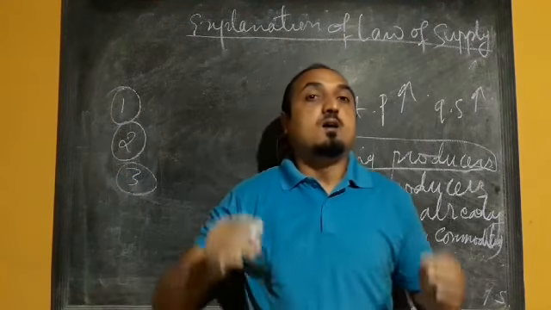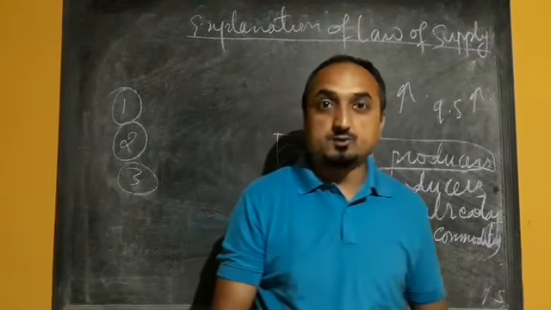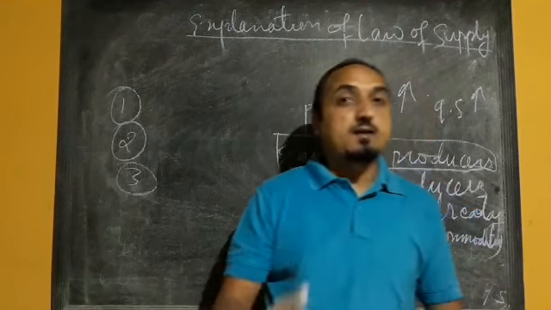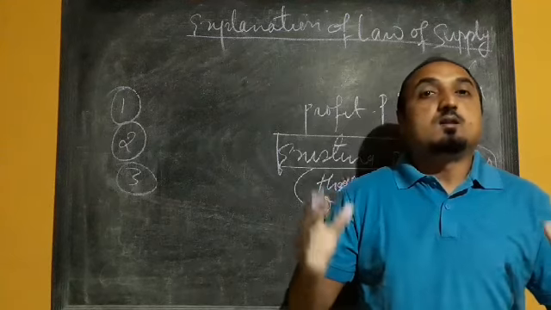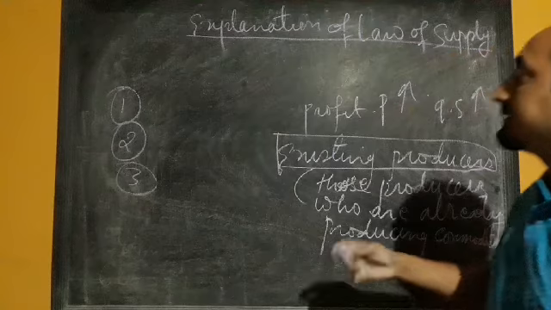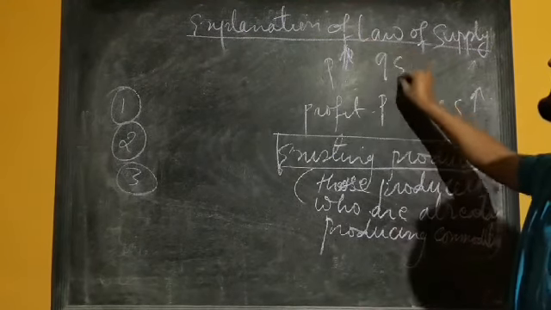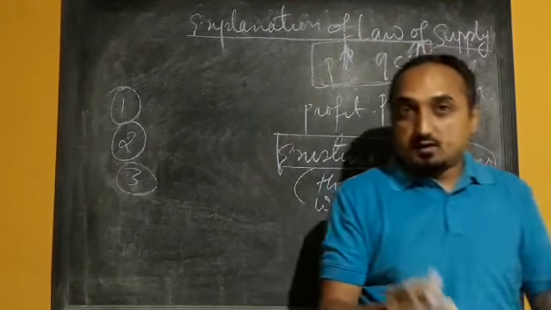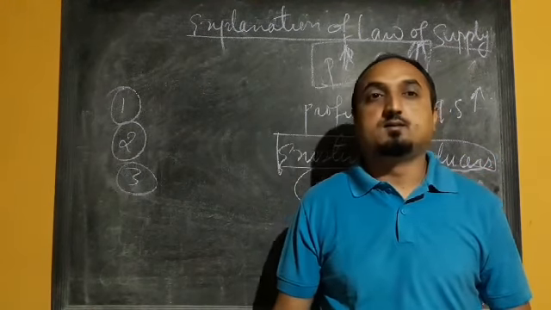So we can say that when the price is high, that not only motivates the existing producers but also induces the new producers to produce and offer for sale in the market at a higher price. So when the new producers are entering and starting, the supply will increase. So why is the supply increasing? Because of that high price. So price is high, that's why the quantity supply is also increasing, and because of that there is a positive relationship between price and the quantity supply.